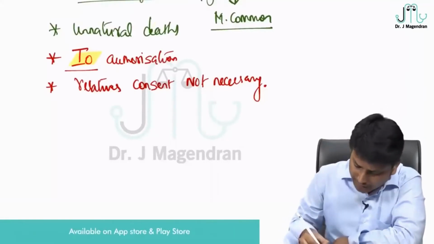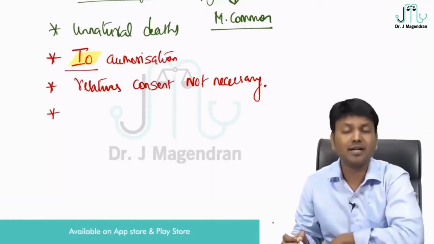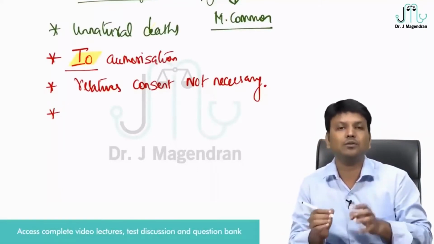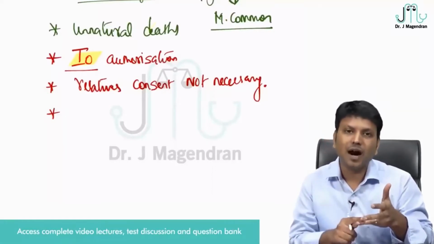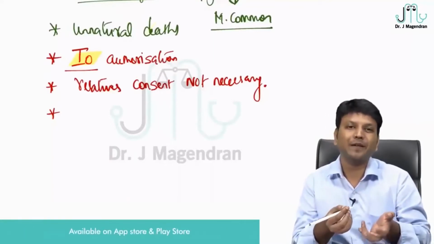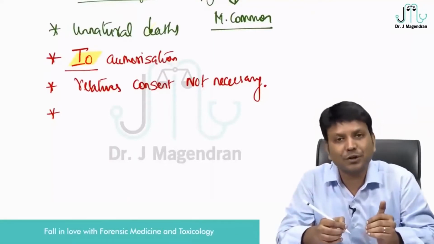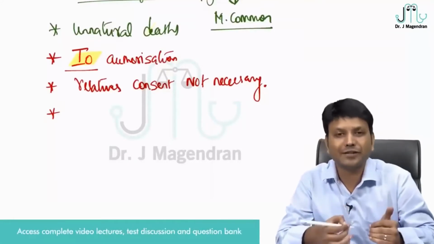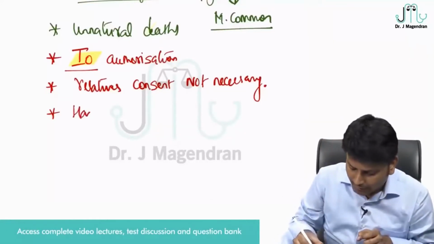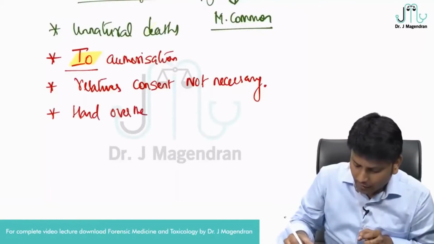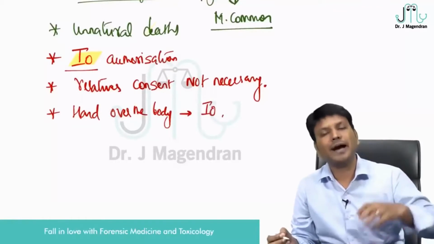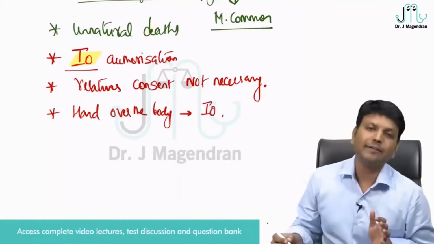Suppose, having completed the autopsy, whom will you hand over the body? That is another very important NEET question in the past, right? The body will be handed over to the relatives, RMO, High Court, or the police officer? From whom did you get the authorization to do autopsy, friends? It is from the IO. So after autopsy, you have to hand over the body to the IO, the police officer. After the autopsy, hand over the body back to the investigating officer.